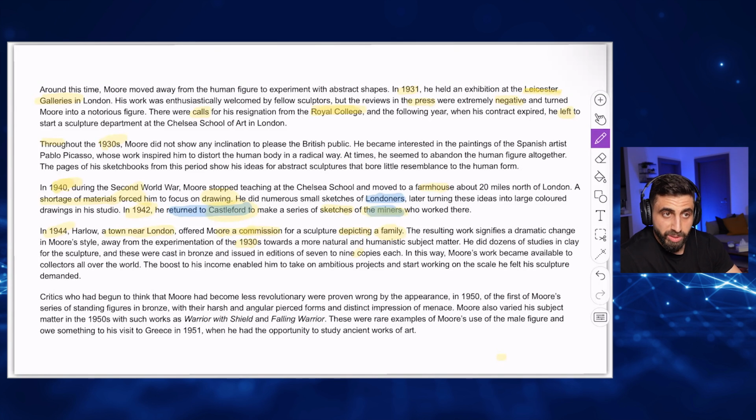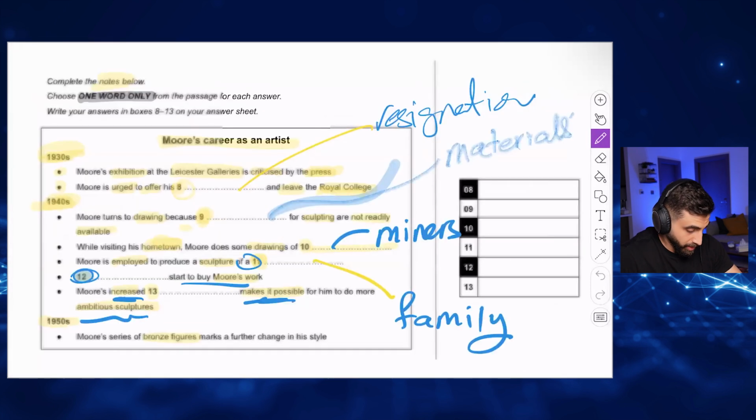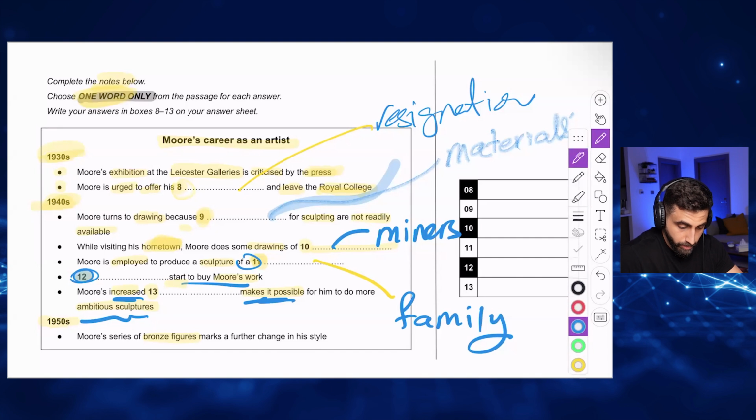Okay, up until now, no one started to buy his work. Nine copies. In this way, more work became available to collectors. So his work was available to collectors. This means collectors started to buy his work. Collectors are technically people who buy things like paintings and drawings. And it does make sense. So collectors, because it's plural, start to buy his work. Correct. Collectors. So that's number 12, collectors.